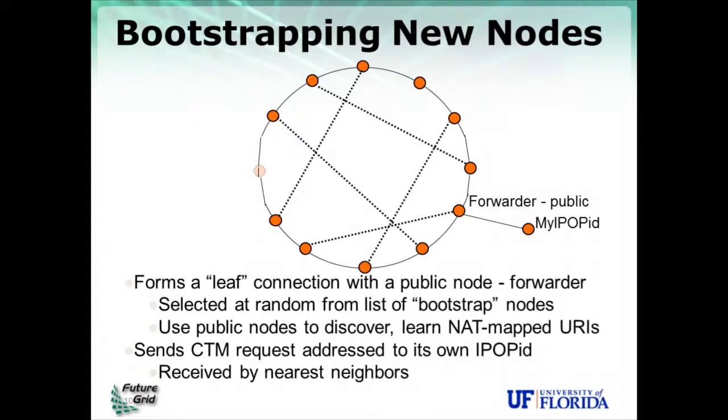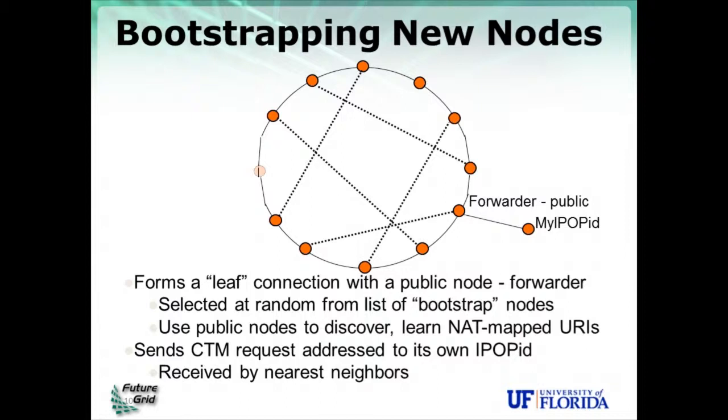So bootstrapping new nodes actually uses the same approach that was described now, but with an added step. Let's say that a node wishes to join the network, and this is the node with my IPOP ID here to the right of the figure. Before it bootstraps into the network, it needs to form the so-called leaf connection, which is a temporary connection with a node on the public network.